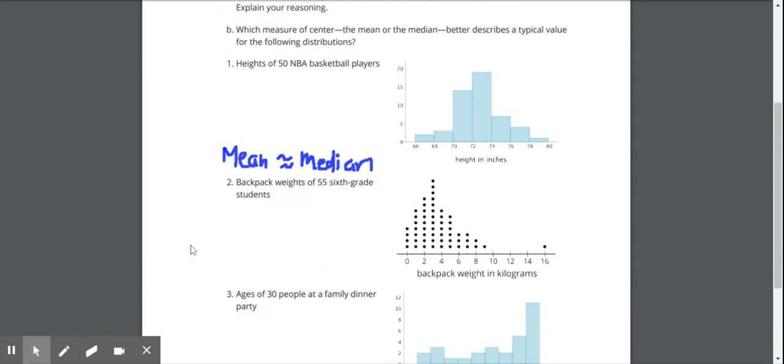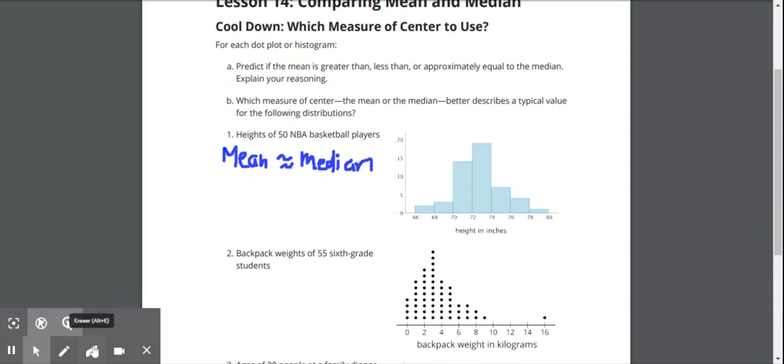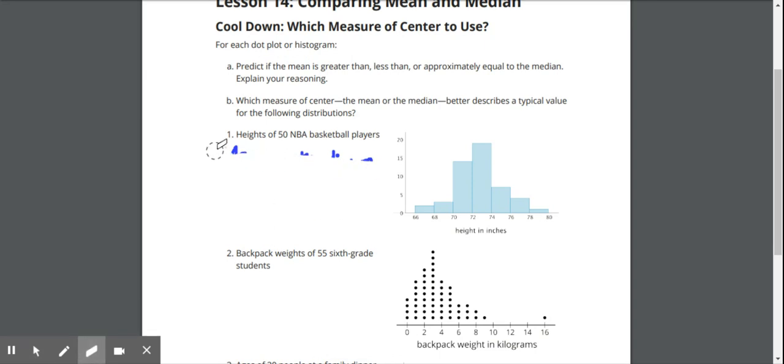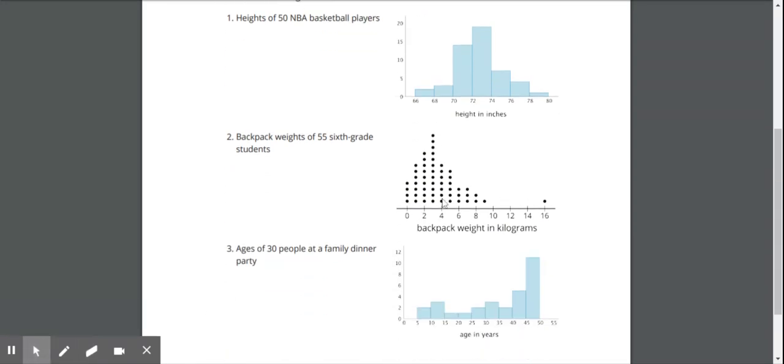Okay, so next we'll look at number 2. It says backpack weights of the 55 sixth grade students. In that situation, I can see that this is not going to be symmetrical. So we're going to have some differences here. In this situation, I'm going to say that the mean is greater than the median.